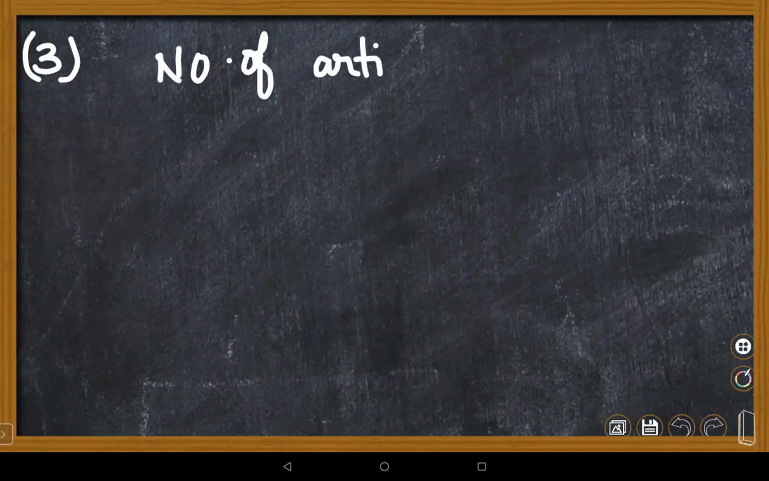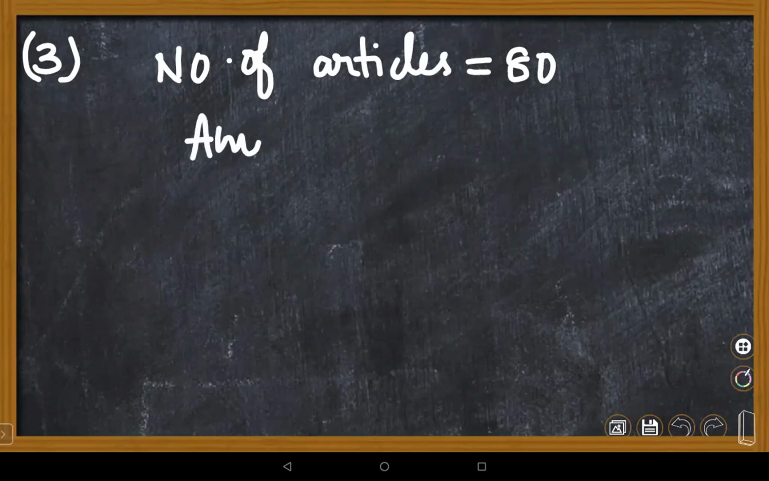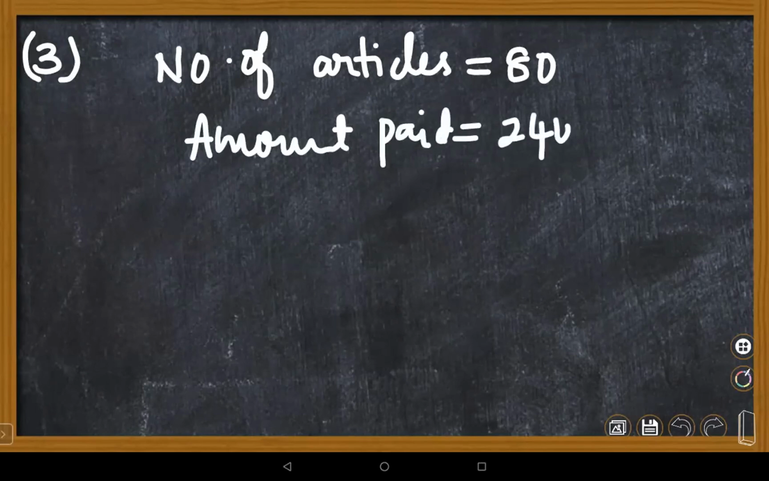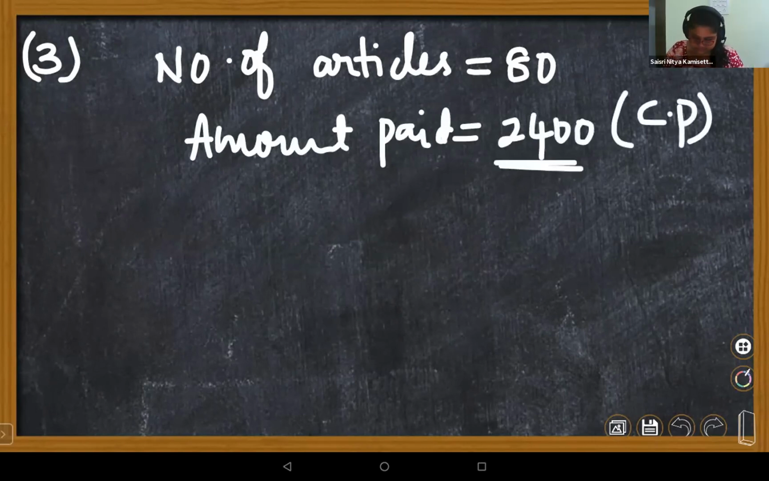Next, Ayush, be ready. Number of articles, how many are given? 80, ma'am. Very good. For all 80 articles, how much amount is he supposed to pay? 2,400. The amount paid by him is nothing but 2,400. So can I take this as the cost price, children? Yes, ma'am. And he is supposed to sell it at a profit of 16% and find the selling price of an article.